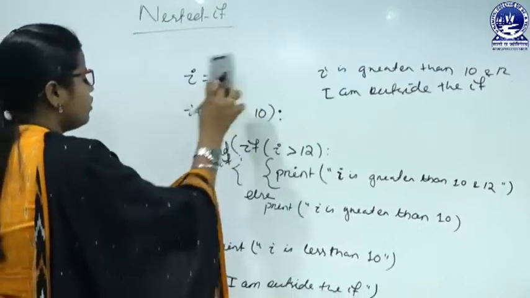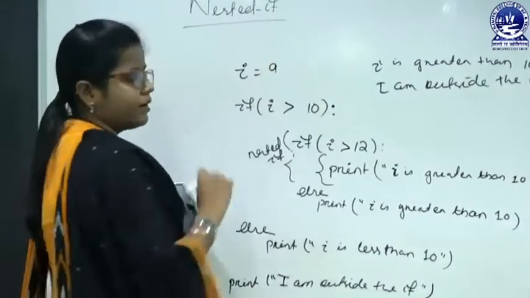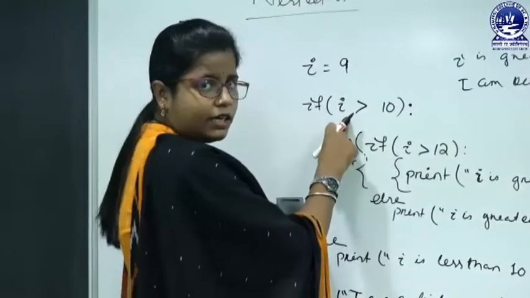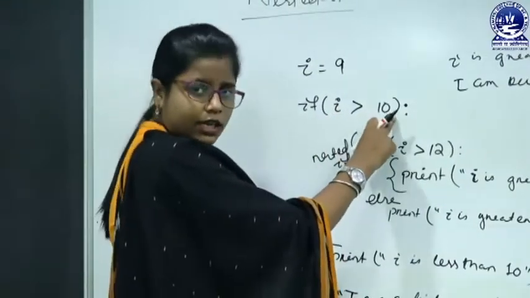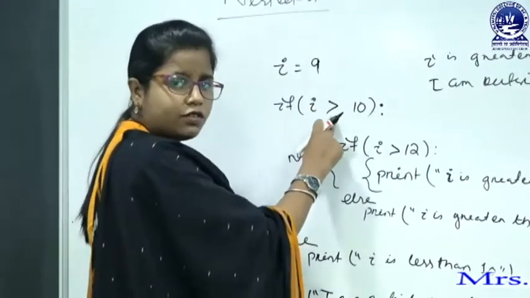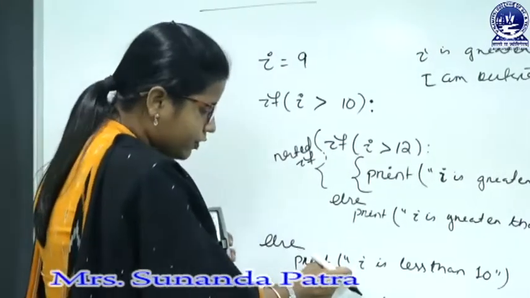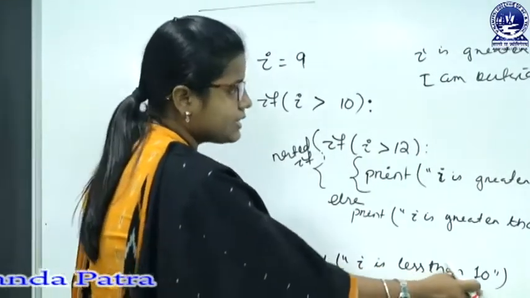So next, change the value. Suppose I equals 9. Let's check the condition. 9 is greater than 10? No, it is false. Then we will go for the false part, that is the else block. Then what will be printed? I is less than 10.